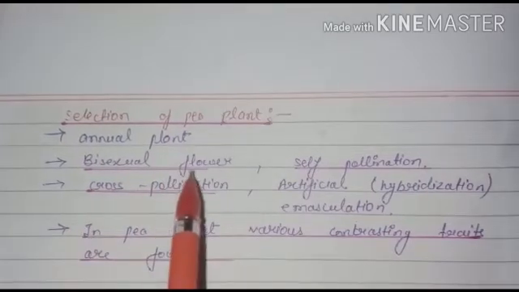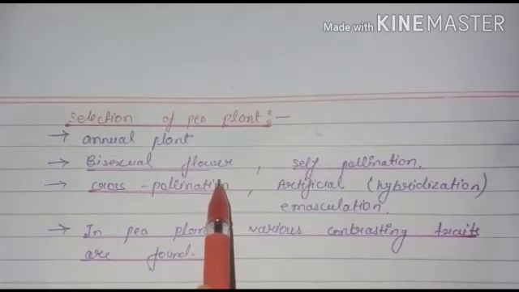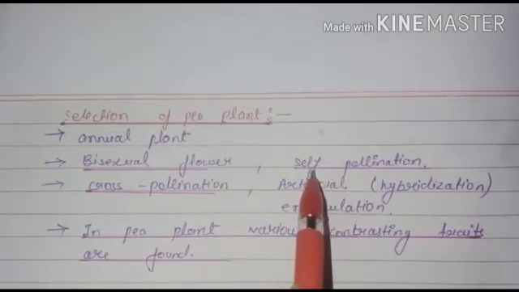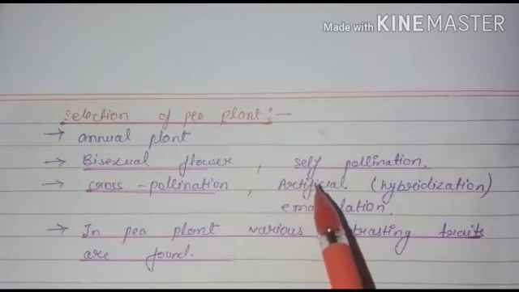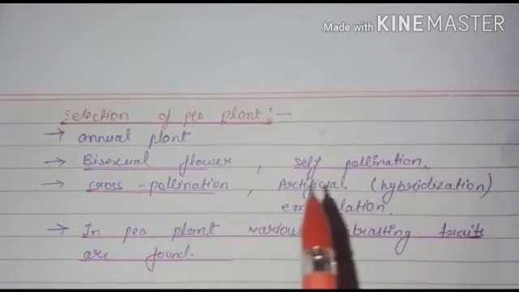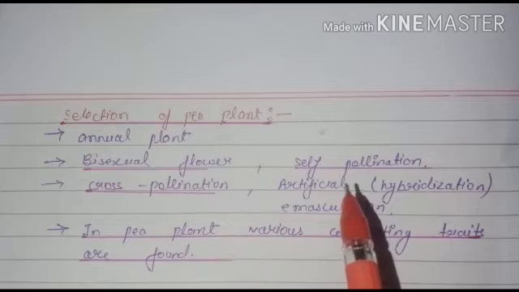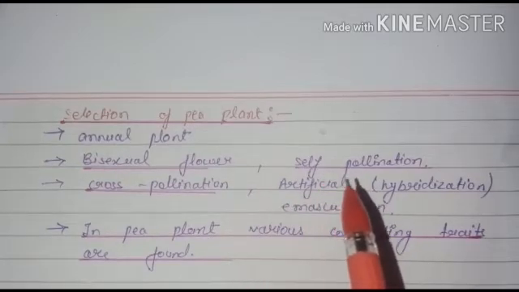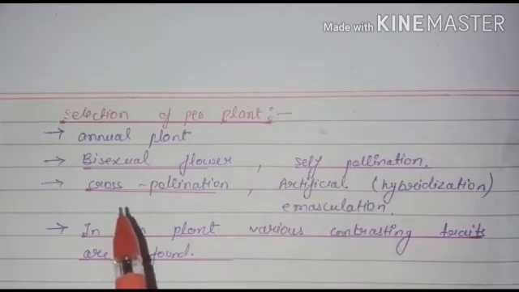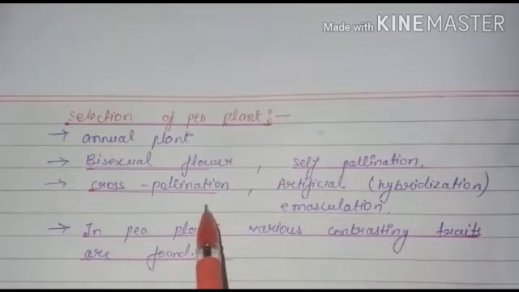The second point is bisexual flower. Bisexual flower means in the pea plant both male and female parts are present in the same flower. Self pollination occurs: when the flower is bisexual, self pollination occurs automatically. Pollination is the transfer of pollen from anther to stigma. When it is within the same flower or same plant, we call it self pollination, and when it goes to a different flower or different species, we call it cross pollination.